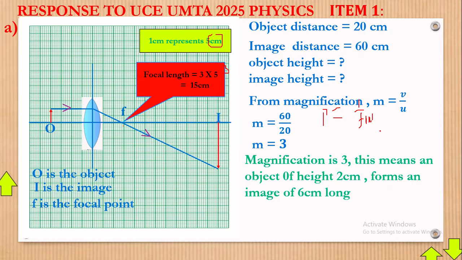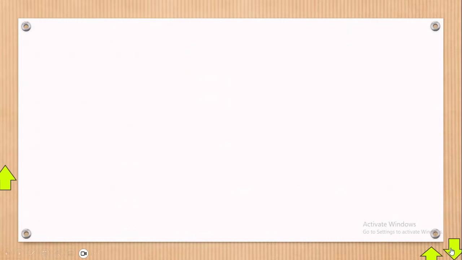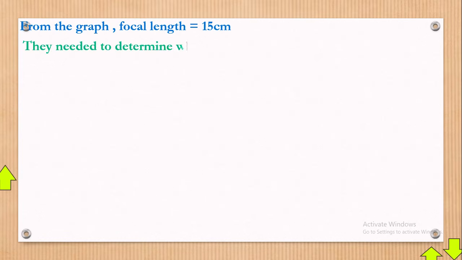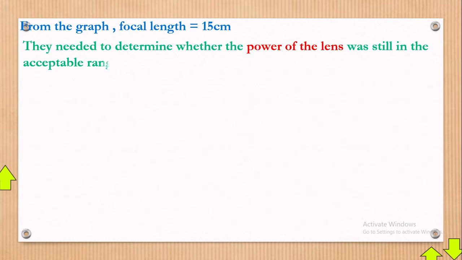Okay, now once we have our focal length 15, let's go to this level here and get some parts answered. Now in this level, still from the graph, focal length is equal to 15 centimeters. You have all seen that. Now from the question, they needed to determine whether the power of the lens was still in the acceptable range of positive 5 diopter and positive 6 diopter. Now that's what they wanted. We are underlining the words power of a lens.